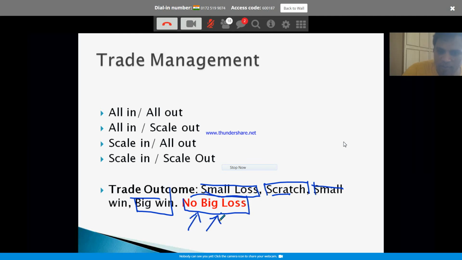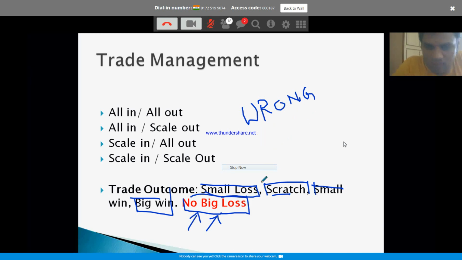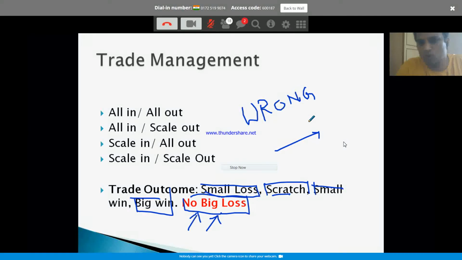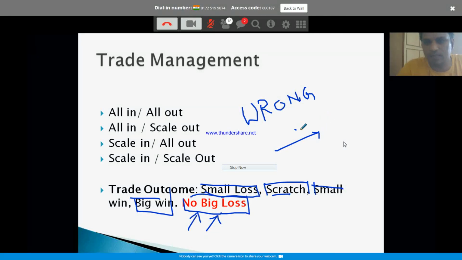Your trade should never end with big loss. If you have a big loss in your trading ledger, that means you are doing something absolutely wrong. What does that mean? You didn't follow the discipline. Remember, we discussed the hammer, the double top, bottom, Bollinger Bands, all this will point you to the location for an entry, right? What is the advantage of this technical analysis? All this technical analysis will help you with a conclusion whether you can enter for long or short at a certain price point.